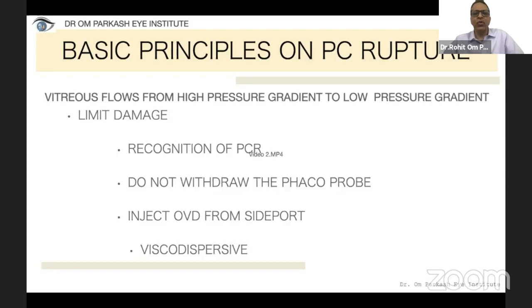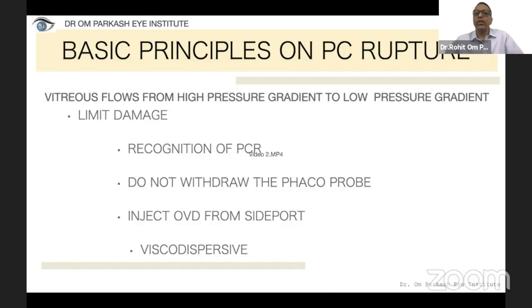And after we know that PCR has happened, the first impulse with us, the anterior segment surgeon, is that we tend to withdraw the phaco probe. Definitely, that should not be done. We should inject OVD from the side port, because had we withdrawn the phaco probe, the vitreous would have come forward, and the posterior capsule rupture, had it been small, would have enlarged. So an OVD has to be injected from the side port.